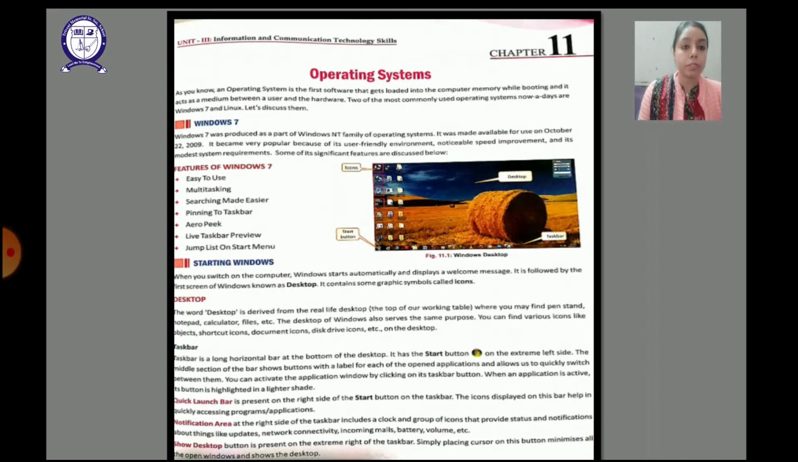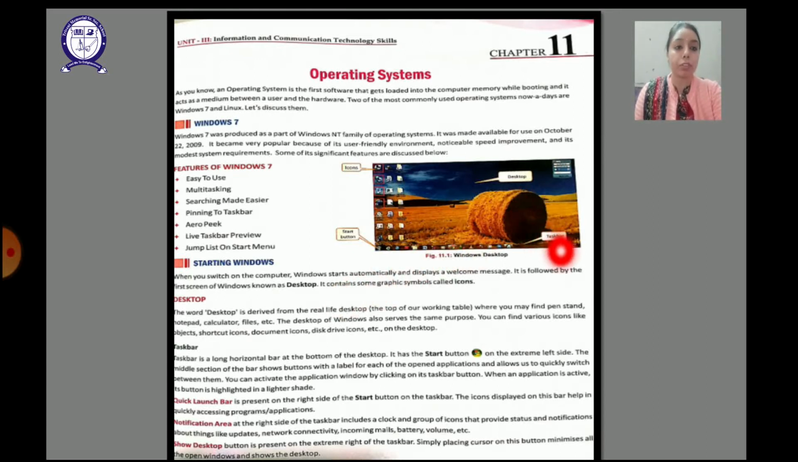So this is the desktop. Then we have the taskbar. Here you see the black colored horizontal bar at the bottom is known as the taskbar. It has a start button on the extreme left side, which opens up the menu and so many programs. By clicking on them we can open the particular programs. Then we have the quick launch bar here on the taskbar itself. The quick launch bar helps us to quickly open any of the icons or programs which are put here. Then we have the notification area.